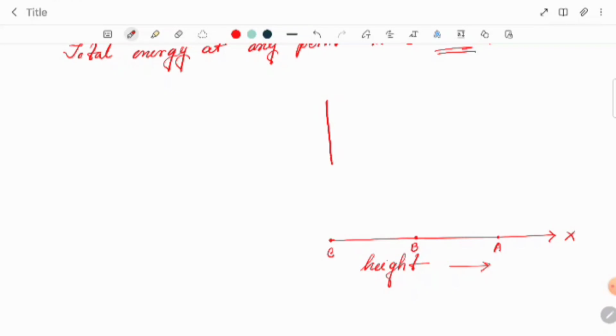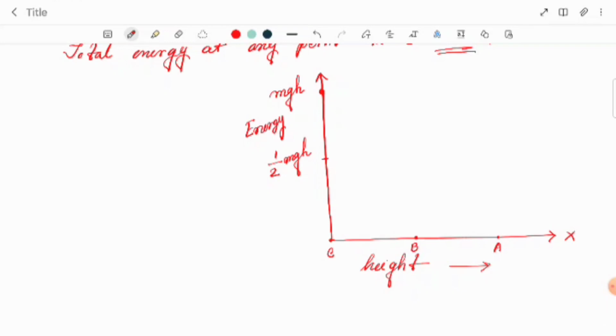And along the y-axis we'll put the energy. Energy means the total energy we'll put. Okay, so the highest energy position we have got is mgh. Suppose we are taking mgh here, and obviously at the midpoint we are taking mgh by 2, or we can say half mgh. Fine.